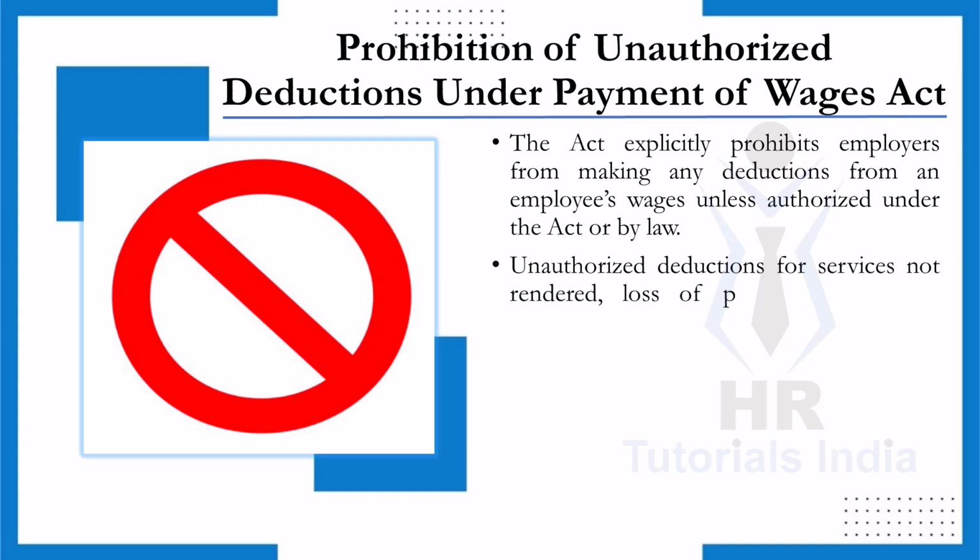Unauthorized deductions for various reasons are strictly prohibited. These may include services not rendered. Employers cannot deduct wages for services which have not been provided or completed. Loss of profit. Employers are not allowed to deduct wages for losses that are not directly related to the employee's performance or misconduct. Unproven damages. Any deductions made for damages or losses that are unproven or unsubstantiated are considered unauthorized.